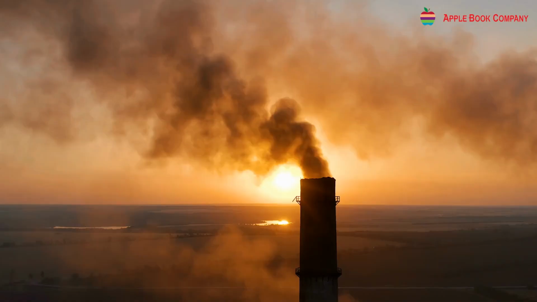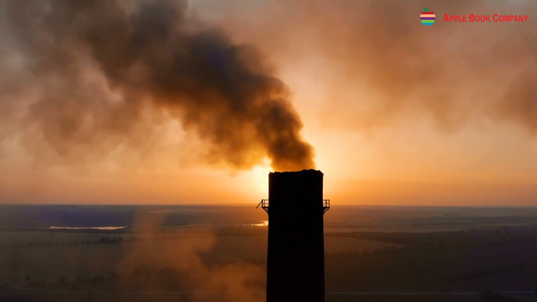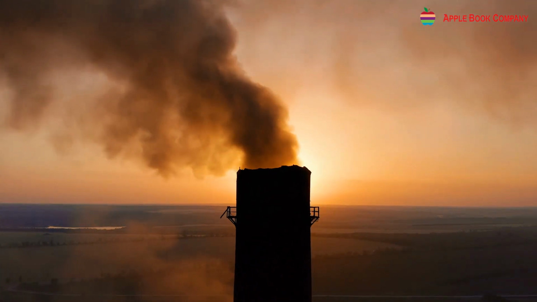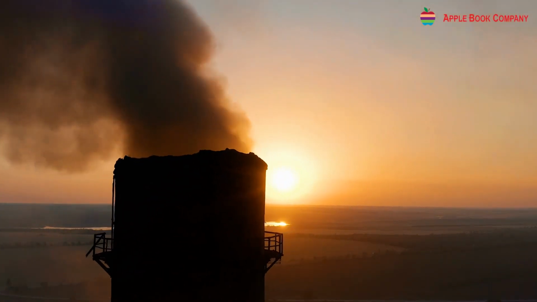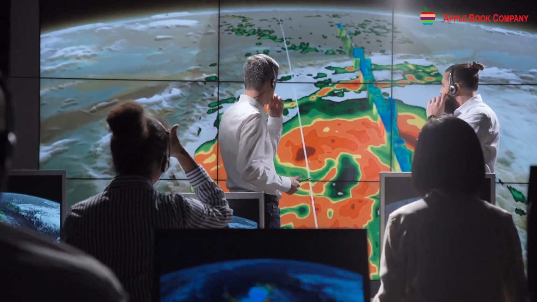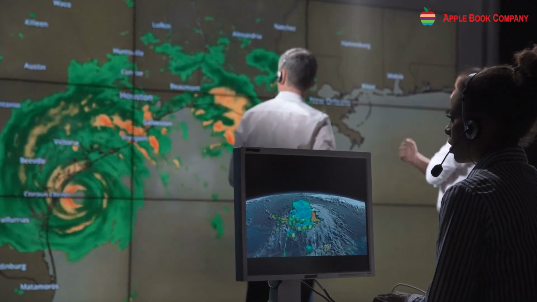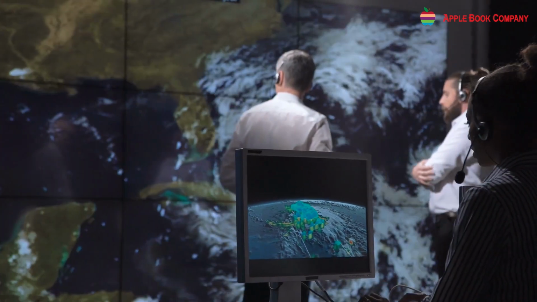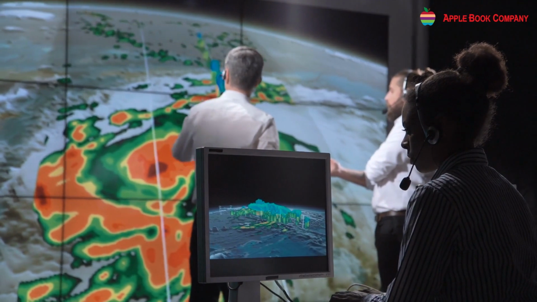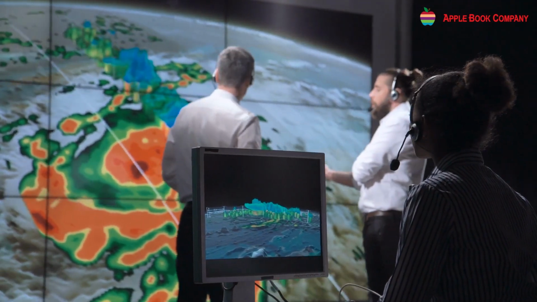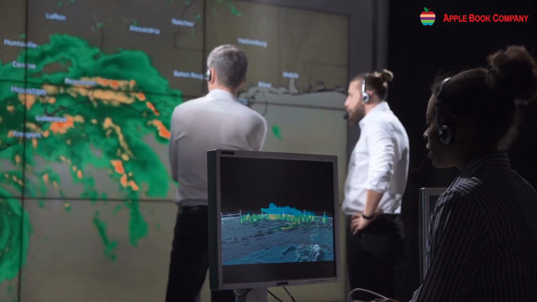Global warming. Global warming means the gradual increase in the overall temperature of the earth's atmosphere due to the increase of greenhouse gases in the air. This is known as global warming. Global warming has resulted in changing weather and climate patterns. The scientists have noticed that in the last 100 years, the average temperature of the earth has risen by 1 degree Fahrenheit, and in the next century it may go up by 2 to 6 degrees Fahrenheit.